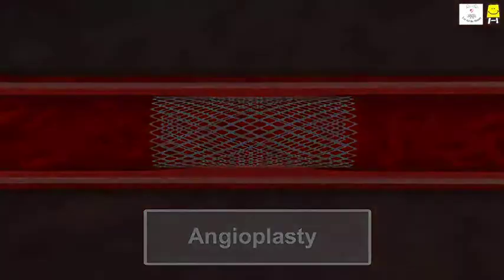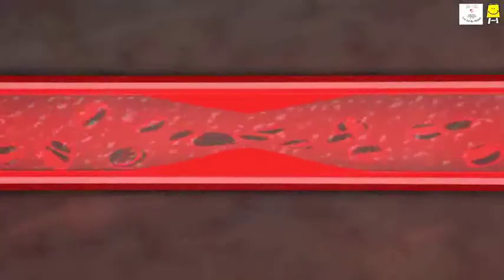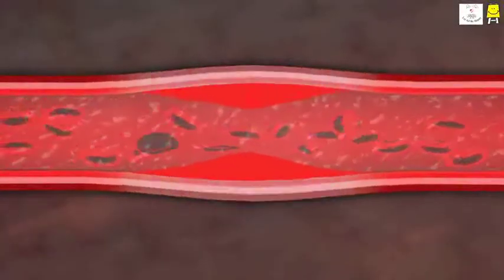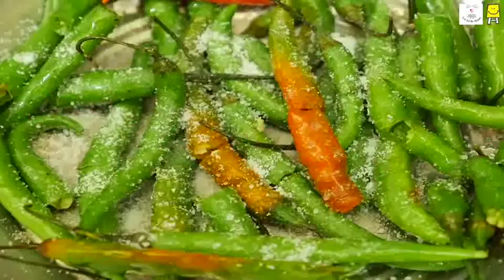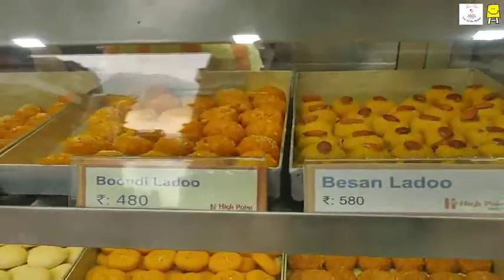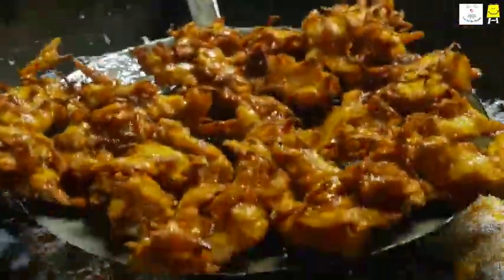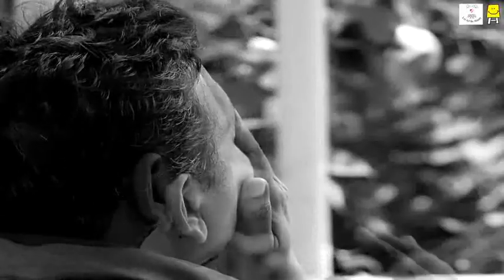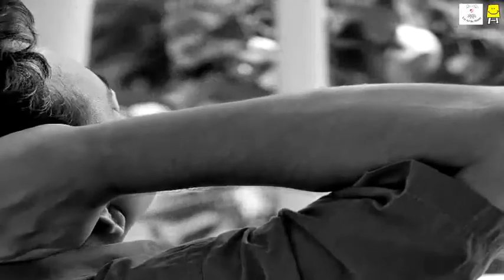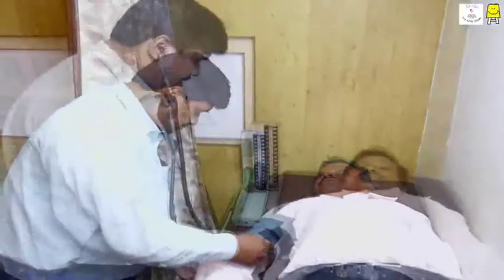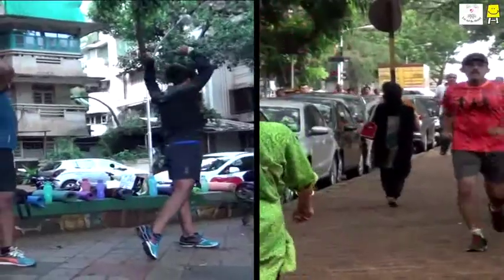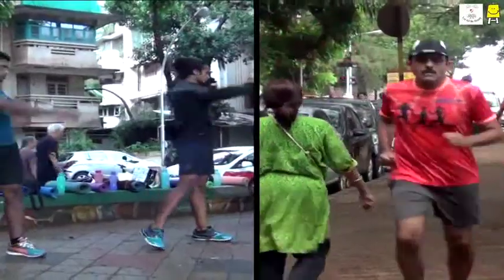In the case of high blood pressure, you must take certain precautions. Avoid food that has excess salt, avoid sweets and fried food items. Control your temper and anxiety and try not to be overstressed. Consult your doctor from time to time. Also, check your blood pressure regularly. Exercise and have adequate sleep.